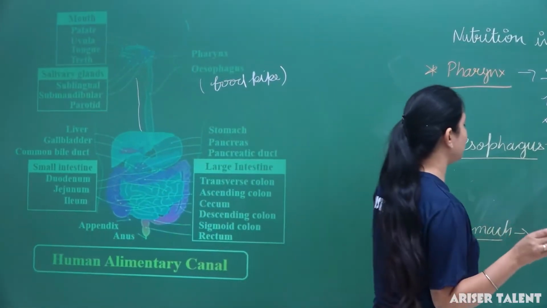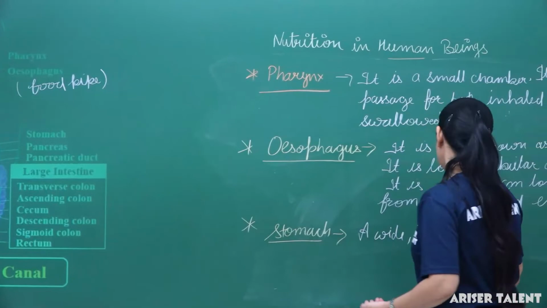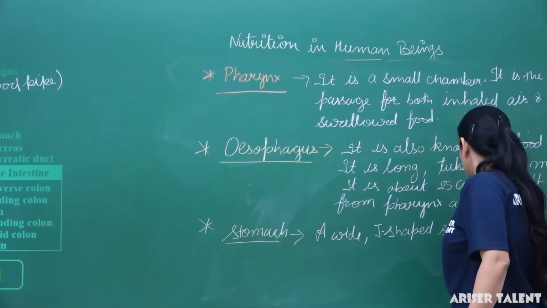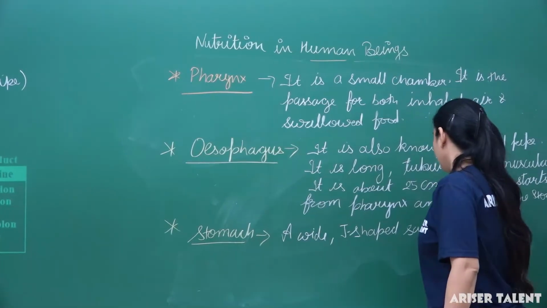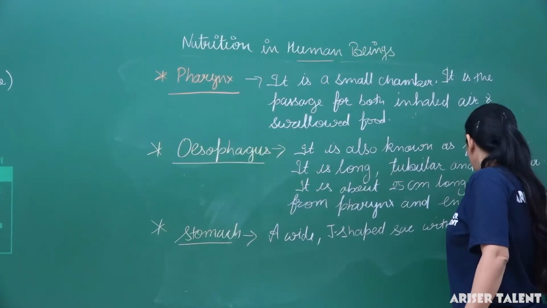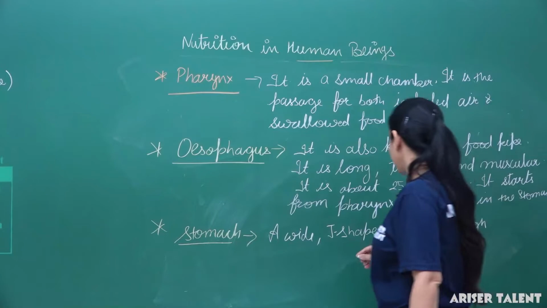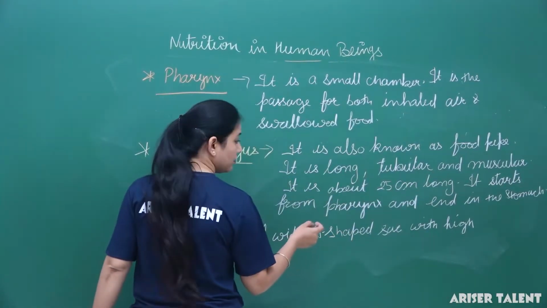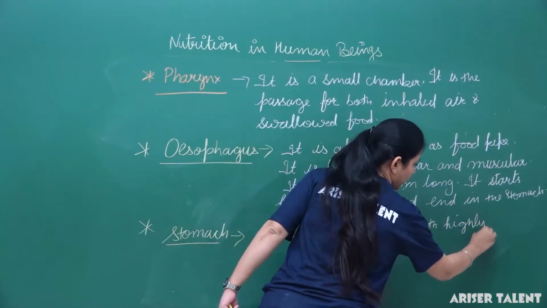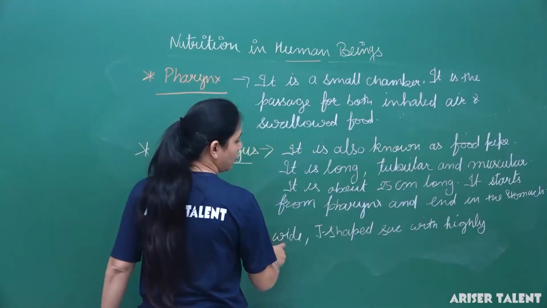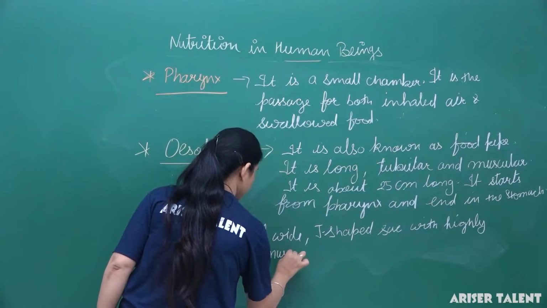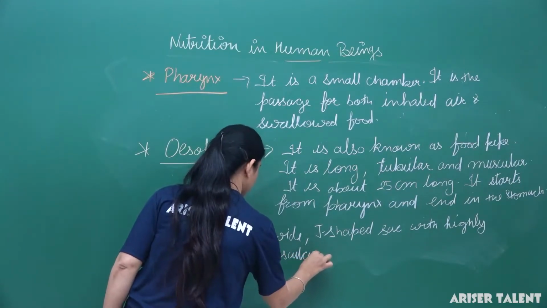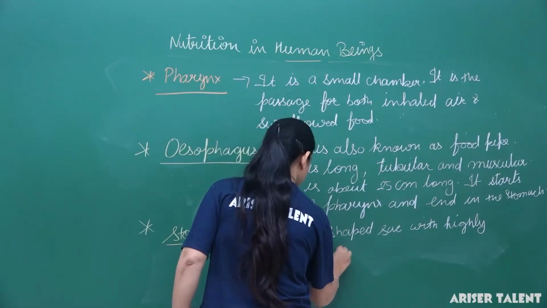Okay, so stomach, a wide J-shaped sac with highly muscular walls.